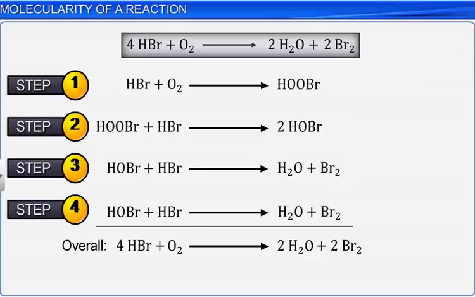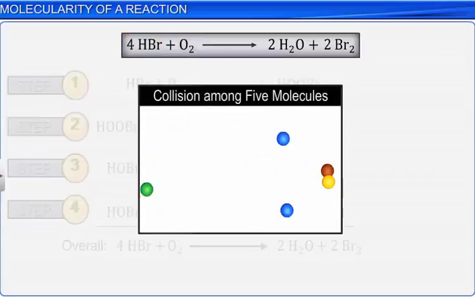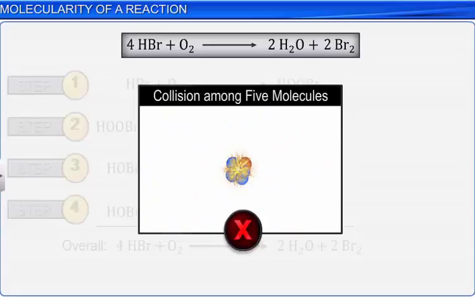Consider the reaction of hydrogen bromide with oxygen. Here, four molecules of hydrogen bromide react with one molecule of oxygen. These molecules must collide simultaneously to react, but it is highly unlikely that five molecules would collide at the same time.